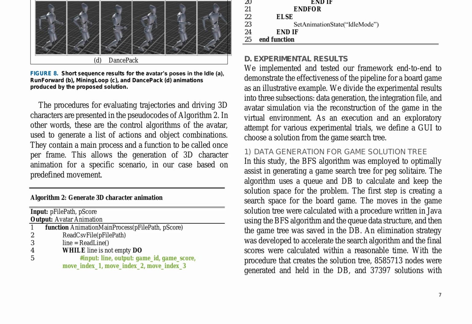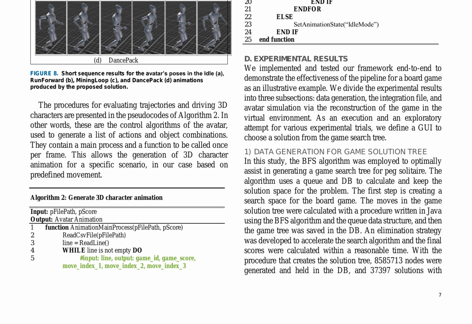The data generation process employs the breadth-first search, BFS, algorithm to generate a game search tree for PEG solitaire. The algorithm utilizes a queue and database to calculate and store the solution space for the problem. A Java procedure calculates the moves in the game solution tree, and the game tree is saved in the database. To accelerate the search algorithm, an elimination strategy is developed, enabling the calculation of final scores within a reasonable time.